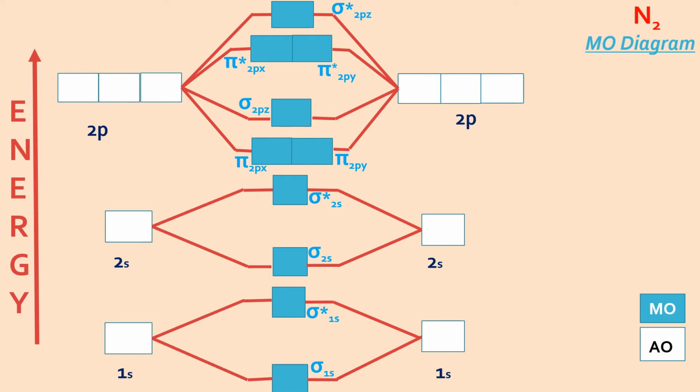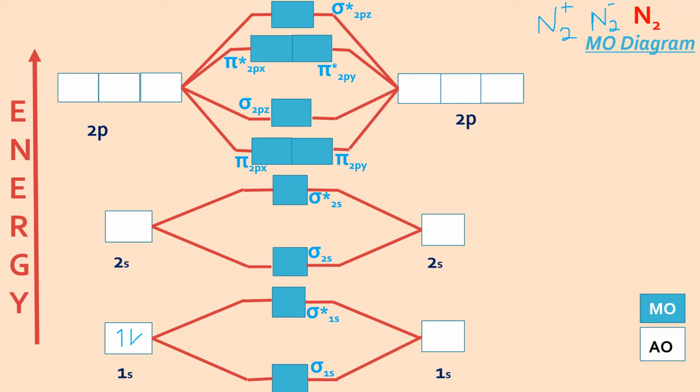Now we are going to make the MO diagram for nitrogen, and once we finish that, we will be discussing ions here, right? N2 plus, N2 minus, and we'll compare the bond order strength with the N2 neutral molecule. So first of all, we have to fill the electrons in the atomic orbitals of each nitrogen.